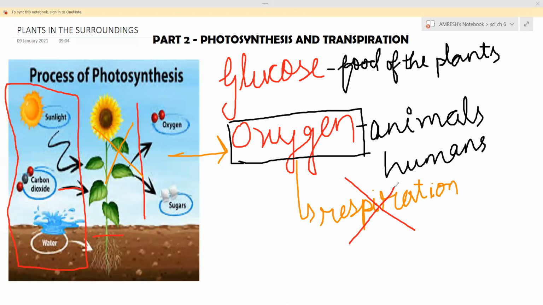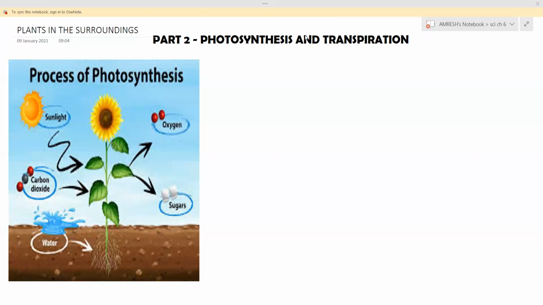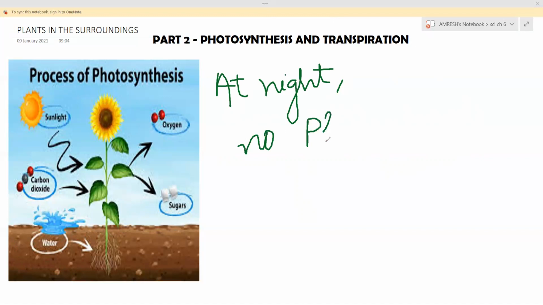And one more thing is there. At night, will there be photosynthesis? You think at night will there be photosynthesis? No, at night there is no photosynthesis.